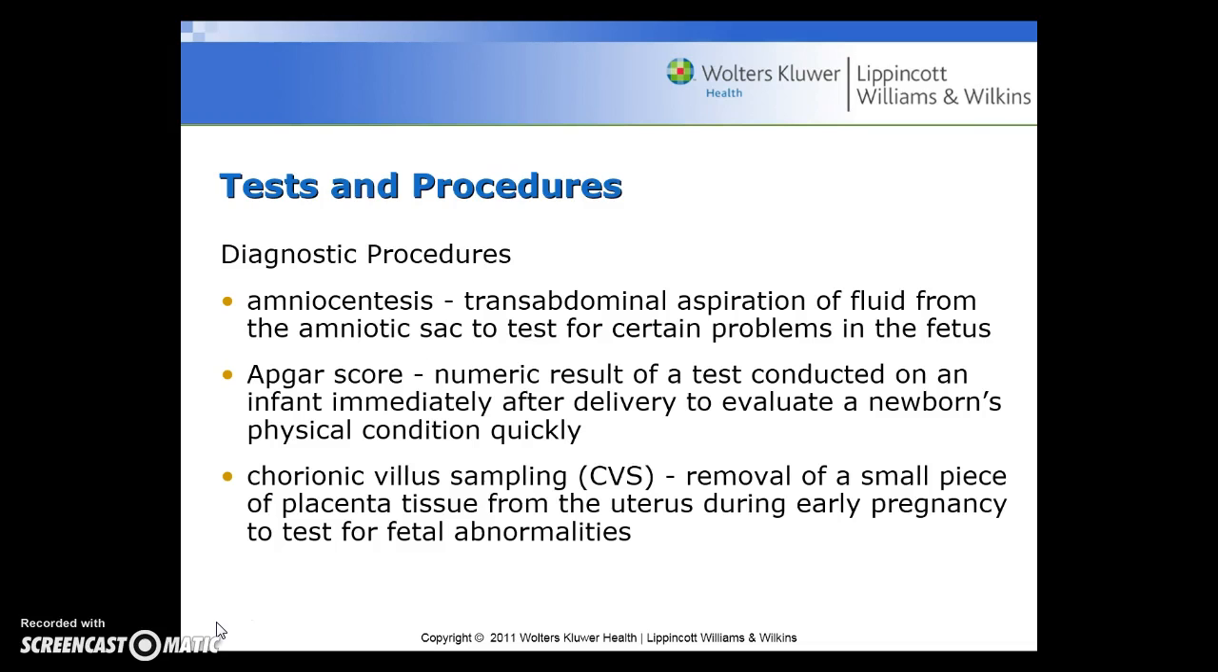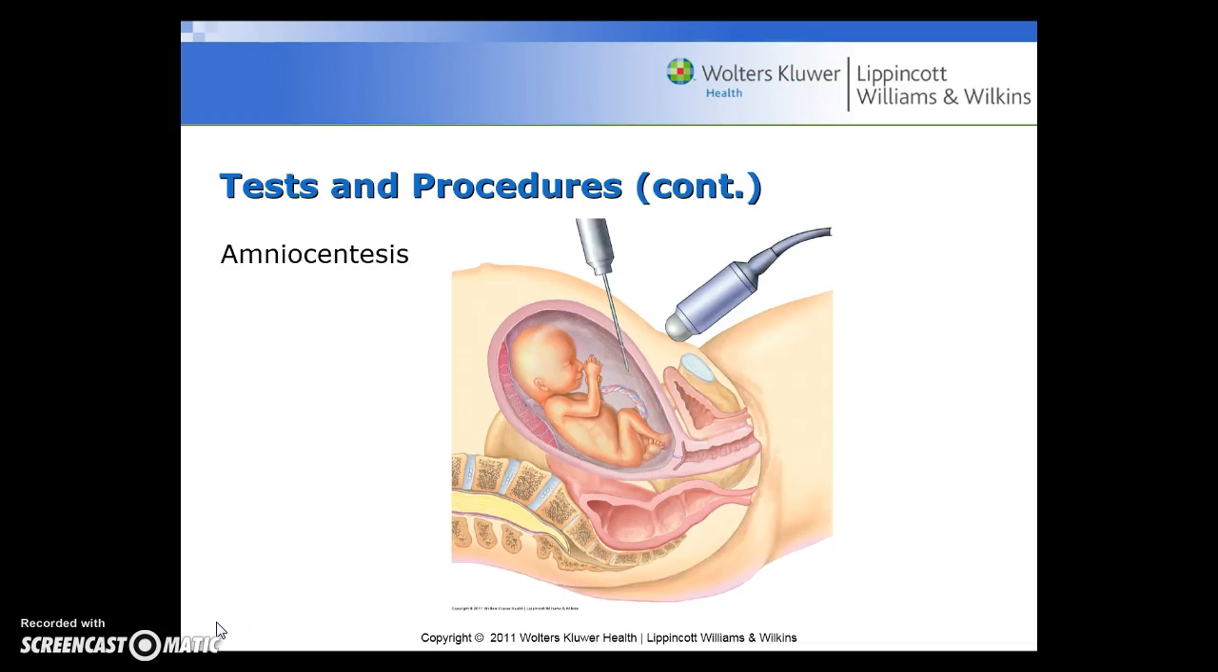Some common diagnostic procedures are the amniocentesis, the transabdominal aspiration of fluid from the amniotic sac to test for certain problems in the fetus. The APGAR score is a numerical result of a test conducted on an infant right after delivery, and it evaluates a newborn's physical condition quickly. CVS is chorionic villus sampling, the removal of a small piece of placenta tissue from the uterus during early pregnancy to test for fetal abnormalities.